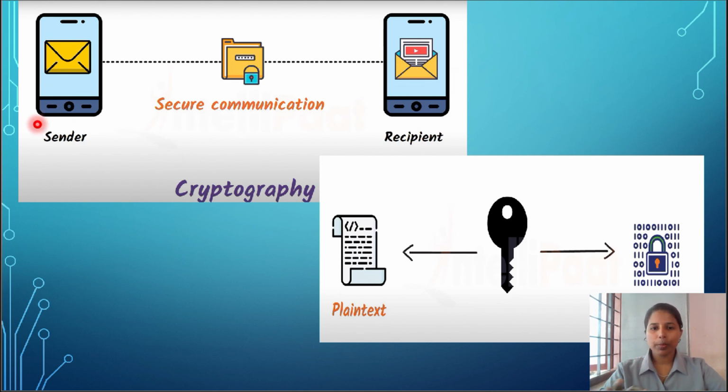This is a simple representation of cryptography: a sender sends data, it is encrypted by cryptography, and the recipient receives it. Here we have the cipher text, so I hope you know this is the cipher. We start with plain text, in the email or whatever we are sending. It is combined with a key, changed, and becomes cipher text. Cipher text means it is in a binary form, like ones and zeros. This is what cryptography means.